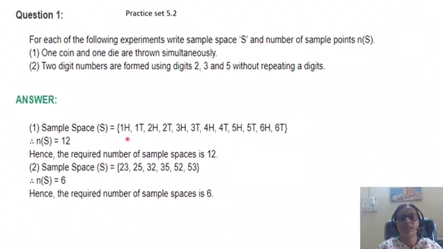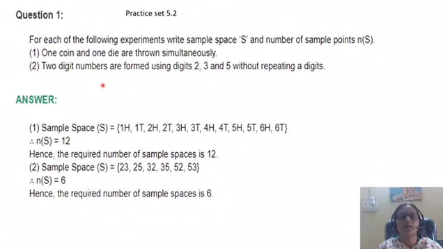So sample space will contain 1H, 1T, 2H, 2T, 3H, 3T, 4H, 4T, 5H, 5T, 6H, 6T. These are the combinations. So how many total elements? 12 elements. So n of S is 12.